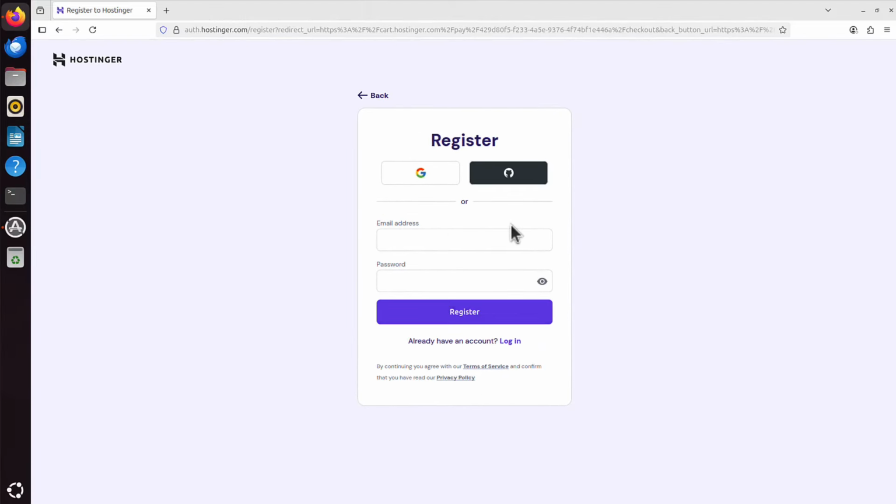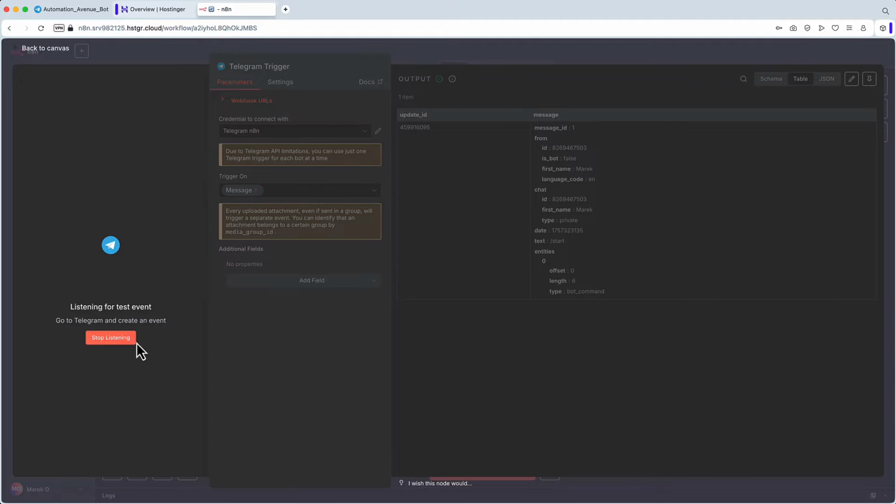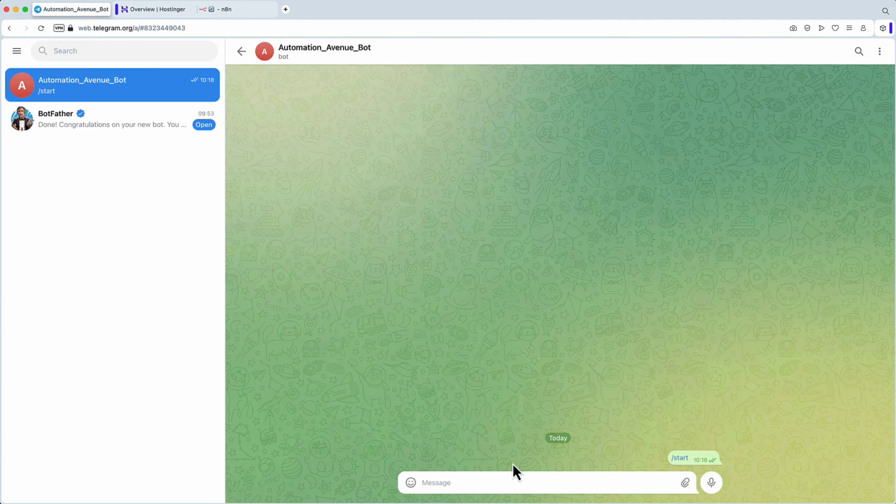But I can test it further. I will click that Execute step again. The Telegram trigger within n8n now listens to any messages coming to Telegram itself, which means if I go to Telegram and say, I don't know, hi, how are you? And if we go back, now we can see the text changed to hi, how are you? The other important thing is that chat ID. We will use it later on. And if you are curious, what the heck, Marek, is that date? This is something called epoch time.